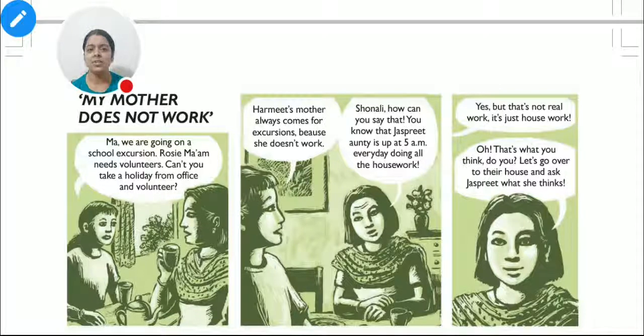So there is a conversation going on between a daughter and her mother. There is a girl, Sonali, and she is telling her mother that Harmeet's mother doesn't do any kind of job. Let me tell you, Sonali's mother is a working lady, but Harmeet's mother is a homemaker. It is said that she doesn't work because she doesn't earn money. Actually, the matter is that she doesn't earn money.